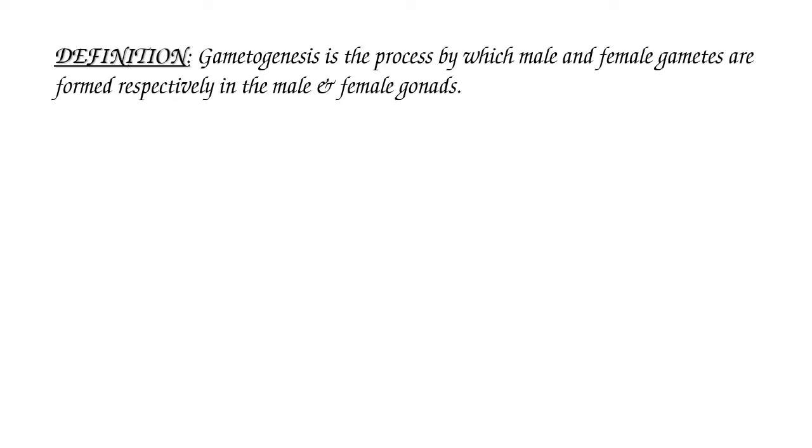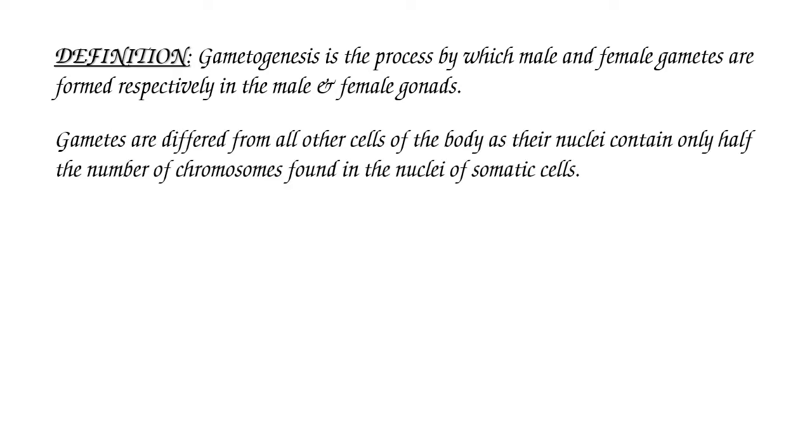Gametogenesis is defined as the process by which male and female gametes are formed, respectively, in the male and female gonads. Gametes differ from all other cells of the body as their nuclei contain only half the number of chromosomes found in the nuclei of somatic cells.